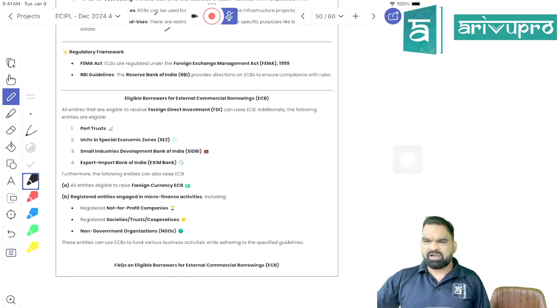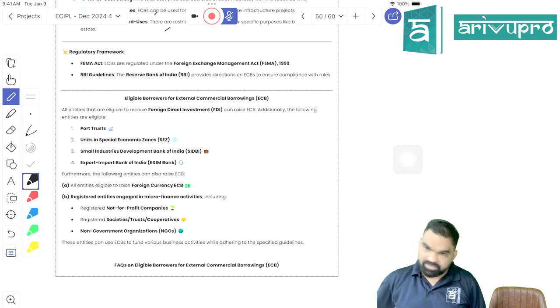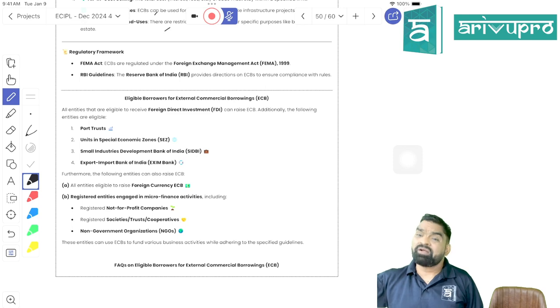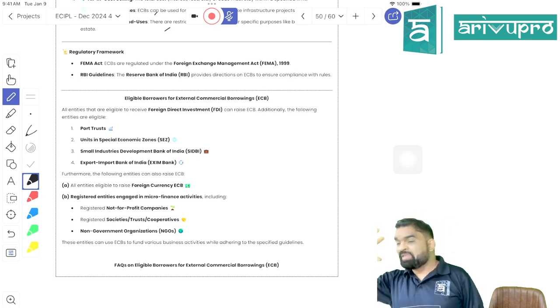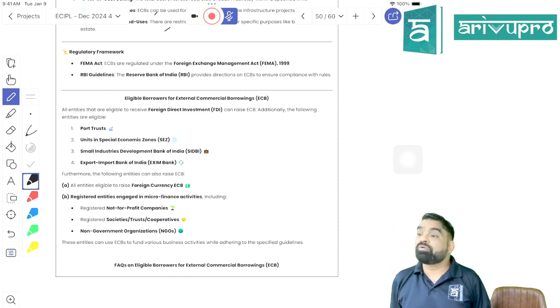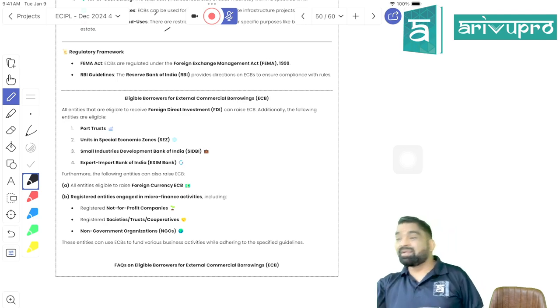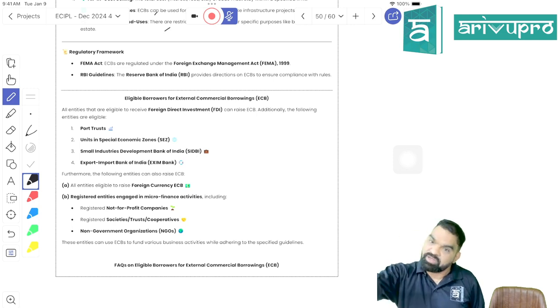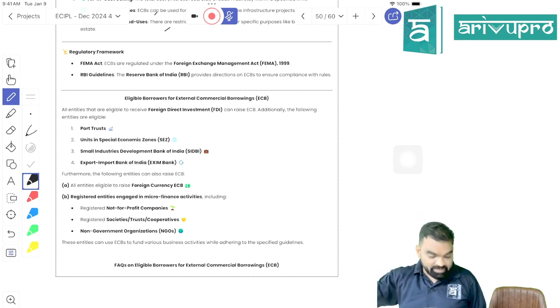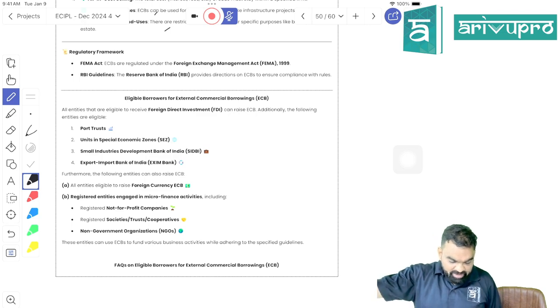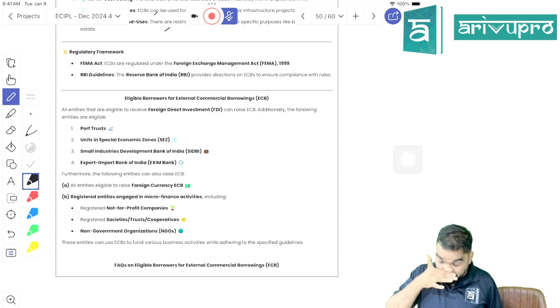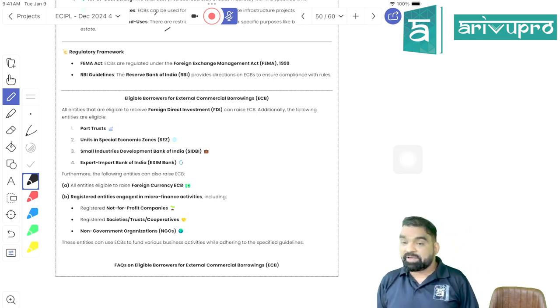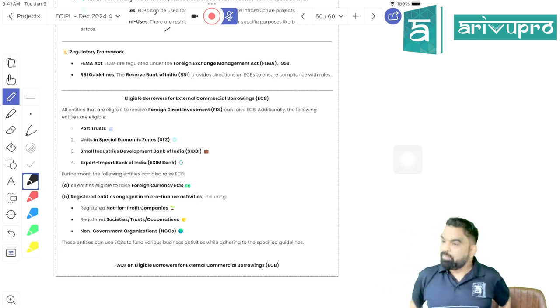There are several warehouses located in ports. They come under what, beta? Port Trust. Is it clear? So port trusts are also allowed to raise what, beta? ECB for the development of the port or for the development of warehouses in that location. Is it clear? So how many entities are allowed, beta? 5 entities are allowed as of now, right? Manageable, students, what I'm teaching you is eligible borrower, right?